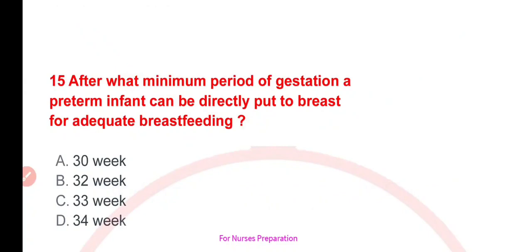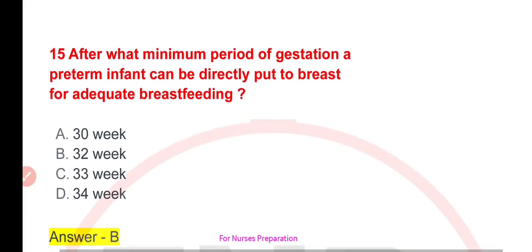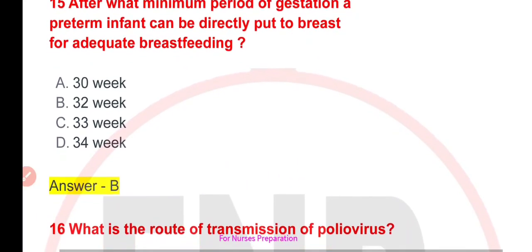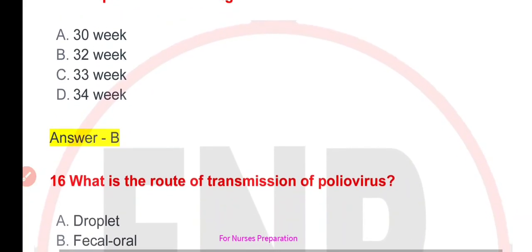Next question is, after what minimum period of gestation a preterm infant can be directly put to breast for adequate breastfeeding? Your options are A. 30 week, B. 32 week, C. 33 week, or D. 34 week. Correct option is option B, that is 32 week.